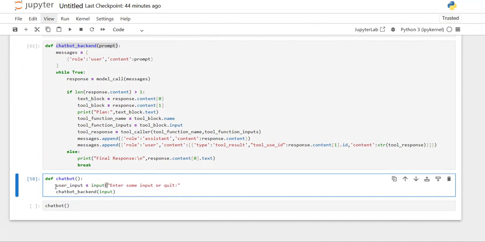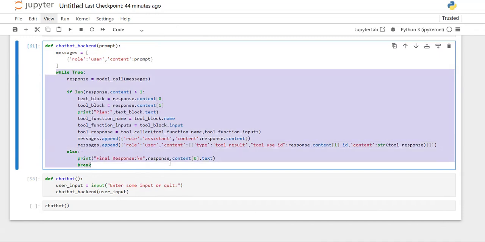By using the input function, I want to take the input, and based on the user input, this chatbot needs to perform that action in the backend. So that will be taken care of by this.